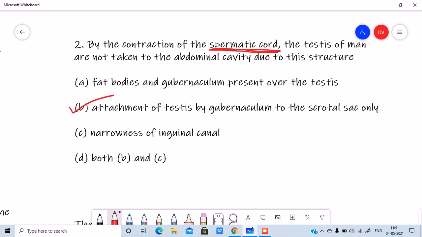Yes, because of this, the testis will not be taken to the abdominal cavity even when the spermatic cord contracts. The spermatic cord is what attaches the testis to the abdominal cavity, but when this contracts, why is the testis not going to the abdominal cavity? Because it is already attached to the gubernaculum. So this is again one of the important questions.